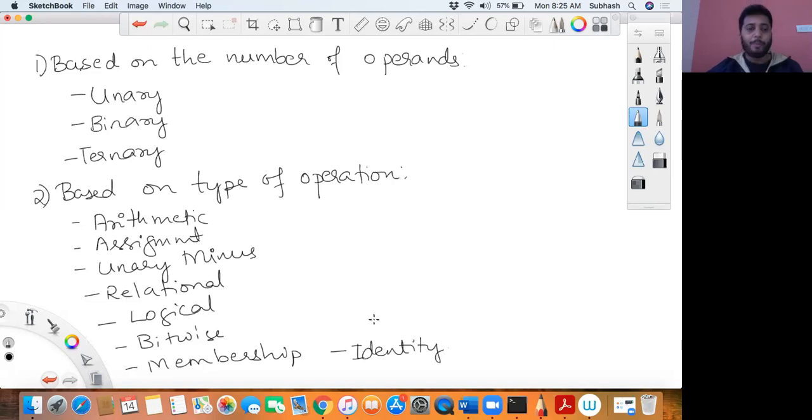Let me repeat once again. Operators in Python can be classified in two ways. One is based on the number of operands that you use on an operator: unary, binary and ternary operators.